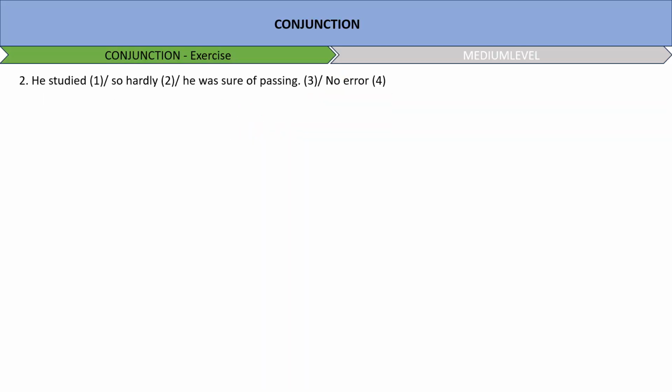Next, he studied so hardly that he was sure of passing. He studied so hardly he was sure of passing. You see, the moment you read it, you get to the answer. You already know that you have to add that before he, being the third part of the sentence, right? Because the correct pair is so and that, and hardly will be changed into hard. So he studied so hard that he was sure of passing. Error is in 2.